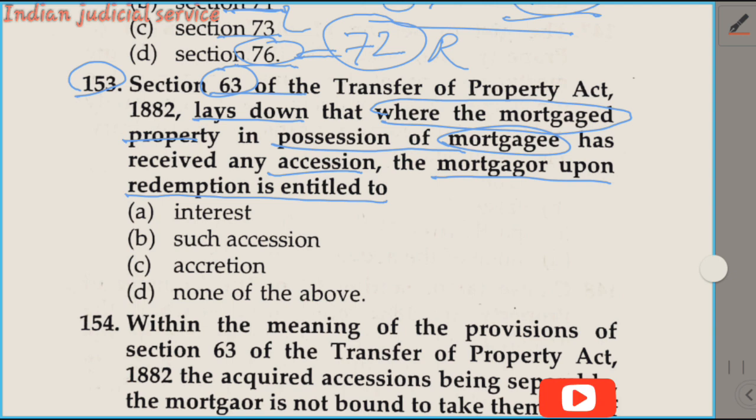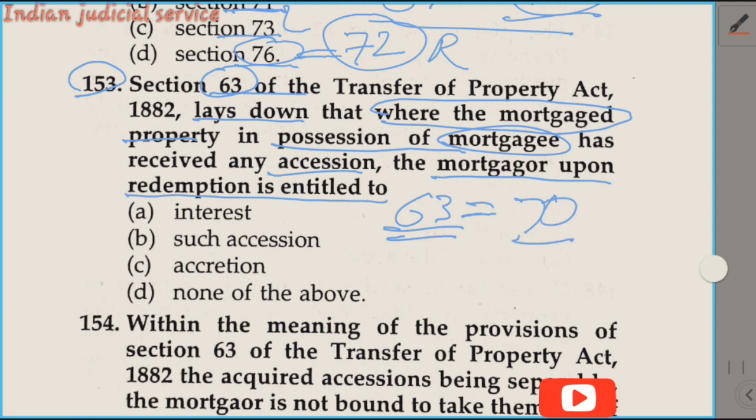Accession means the right to all that has come into the possession of the property, whether by growth or improvement in the property. It means if any property is mortgaged and such property gets enhancement or improvement, and its income is improved, what is the right of the mortgagor? This is provided in Section 63. And what is the right of the mortgagee? This is provided in Section 70.